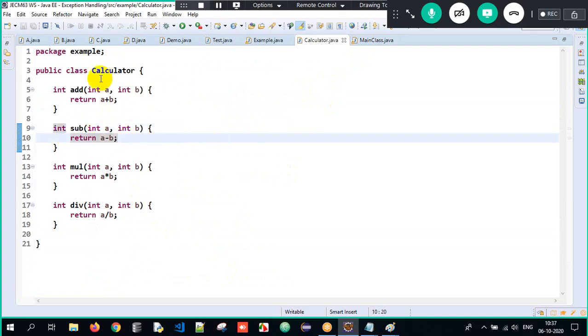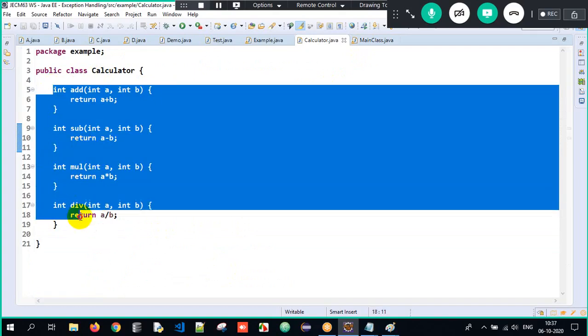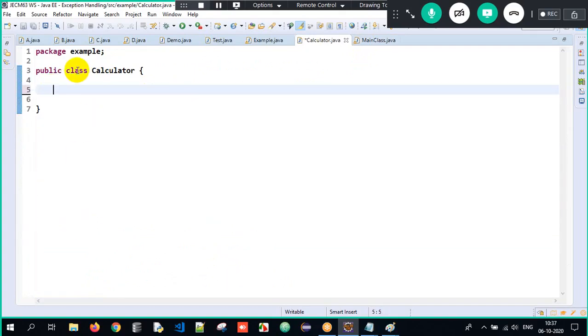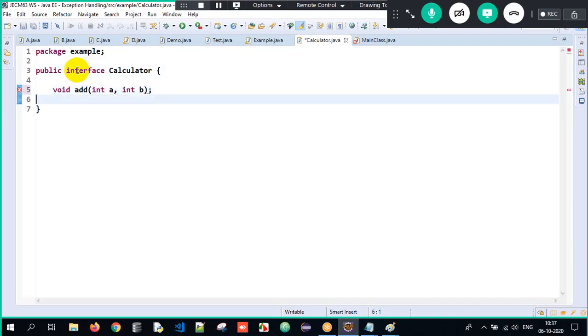So you can have an interface over here. I will create an interface called calculator, okay, and you will have 4 abstract methods. Add of int A, comma, int B. So how many abstract methods will you have?